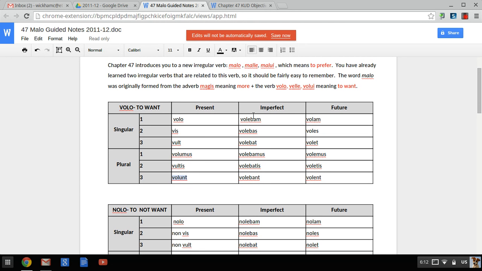Then you have volebam, which just follows the pattern we would expect, which is the stem vole plus the ending bam, bas, bat, bamus, batis, bant, right? So volebam, volebas, volebat, volebamus, volebatis, volebant. And for future, it again follows the third conjugation pattern of 1a, 5e. So volam, then voles, volet, volemus, voletis, volent. So I'll leave that there for a moment so you can finish writing that one down.